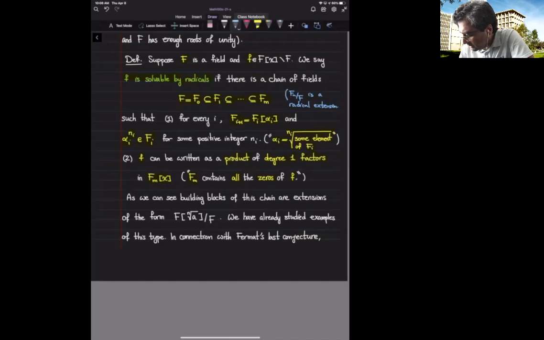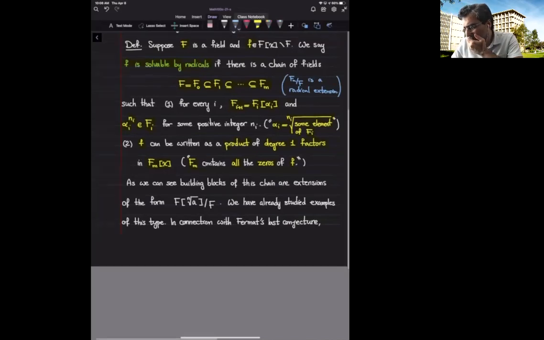So the way that we are trying to understand if polynomials are solvable by radicals or not is related to understanding radical extensions of the base field capital F. So we need to understand what the properties of radical extensions are.